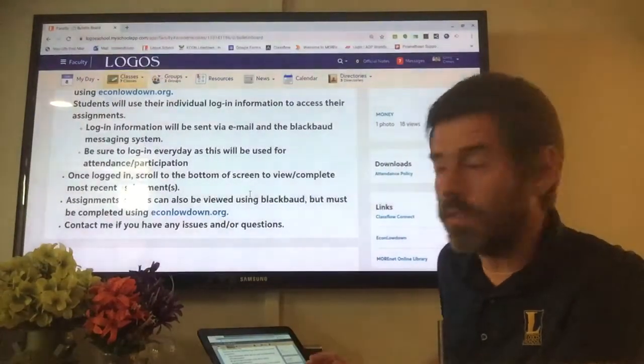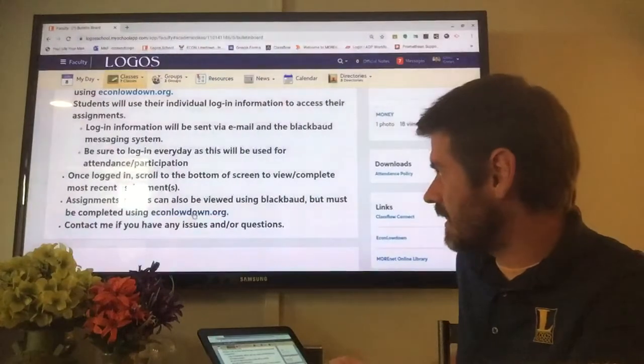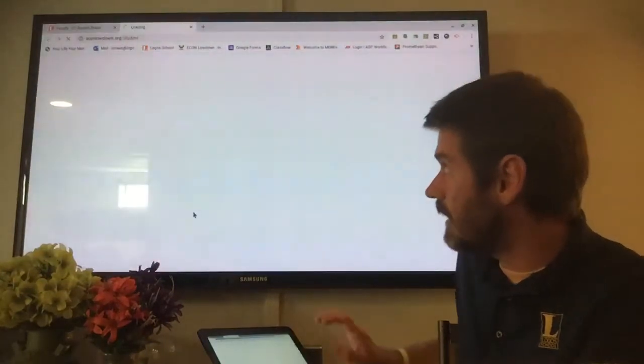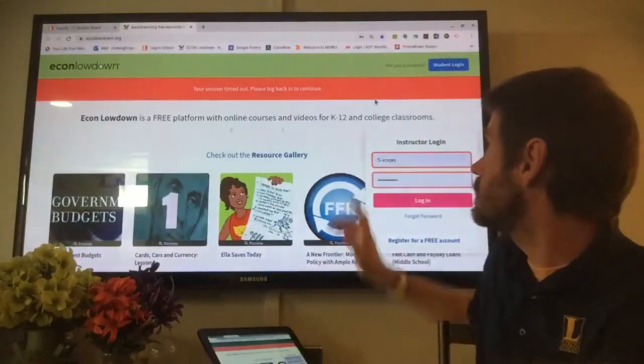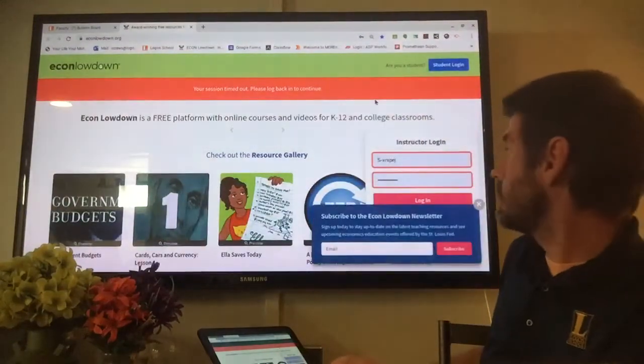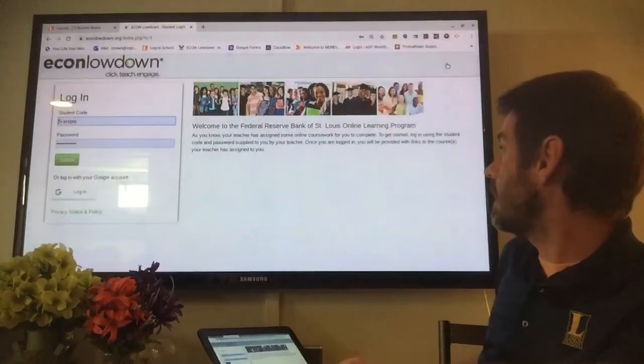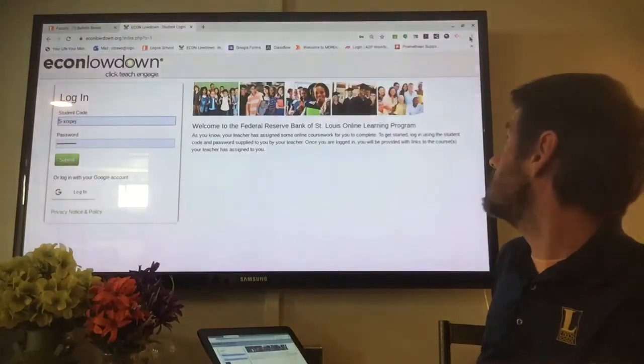So, again, how do you log in? You click on this link, econlowdown.org, and it takes you to this page. You'll see this, Are You a Student? And you click on the student login, and it takes you to this page, which is the page.